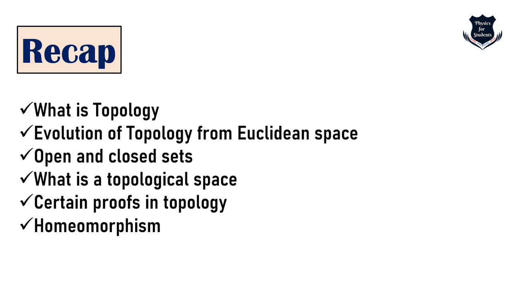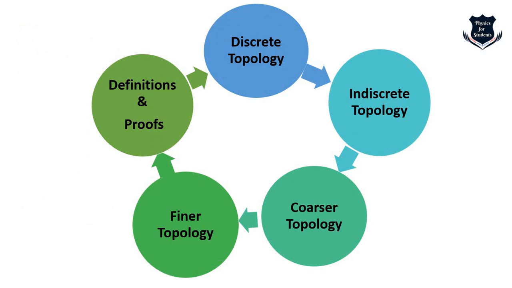Right. So once we have done a recap and we already know these topics, let us go ahead and start today's topic, which is called discrete and indiscrete topology. So what are the topics that we are going to cover? We are going to cover what is a discrete topology, indiscrete topology, coarser topology, finer topology, and definitions and proofs.